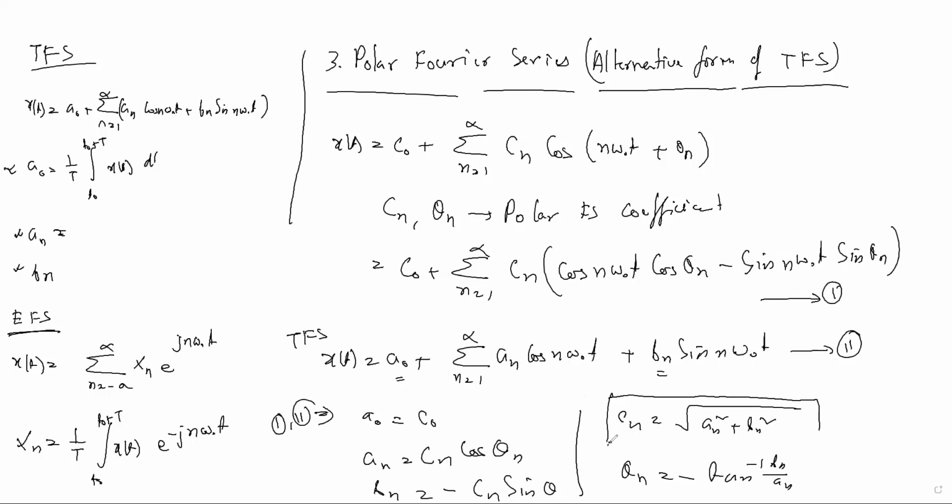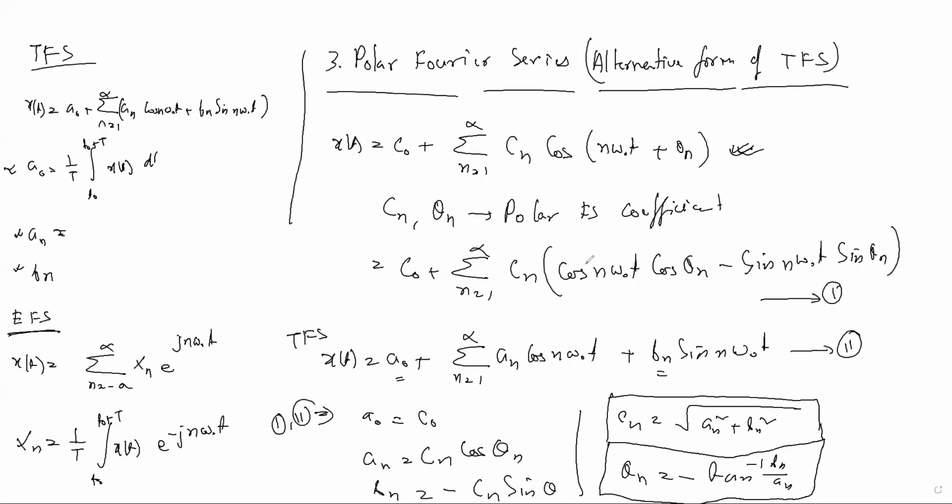Sometimes if the question asks to find the polar Fourier series coefficient, then you first have to find the trigonometric Fourier series. Then using these two formulas, you can find the polar Fourier series coefficient. Or if the equation is given directly like this, with a phase, cos and Cn, then you can compare directly with this equation and say what the polar Fourier series coefficients are.